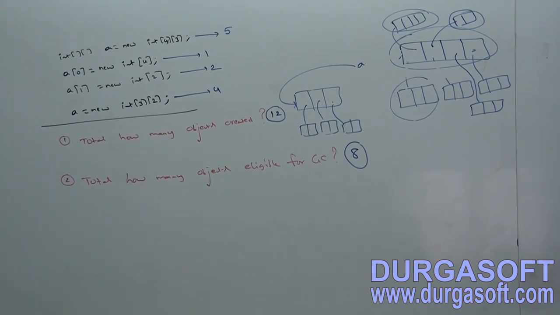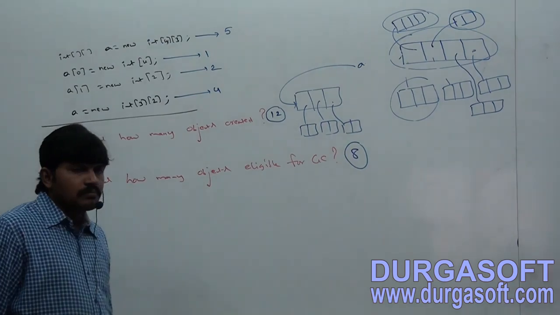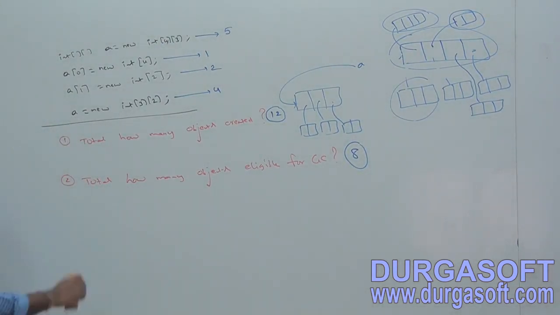I hope it is clear. Total how many objects created is nothing but 12. Total how many objects eligible for garbage collection is 8. Clear, right? That's all. This is what you people should be aware of.